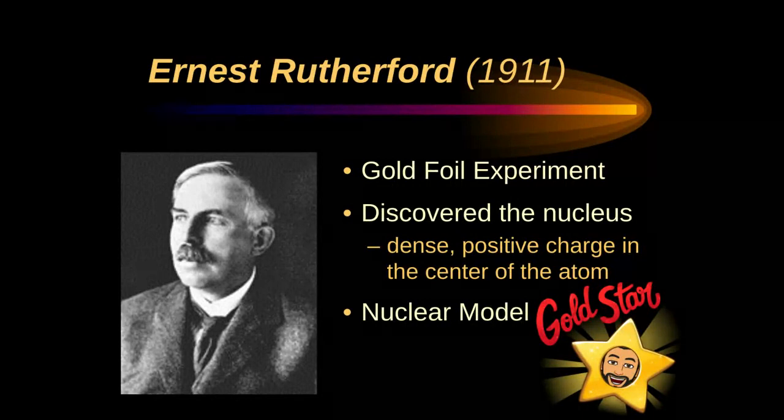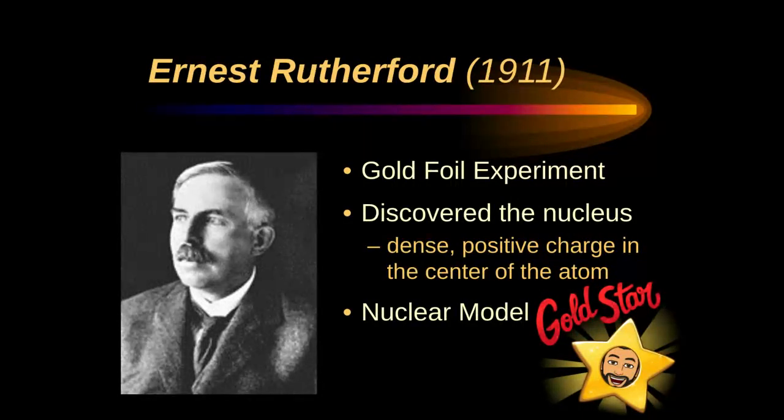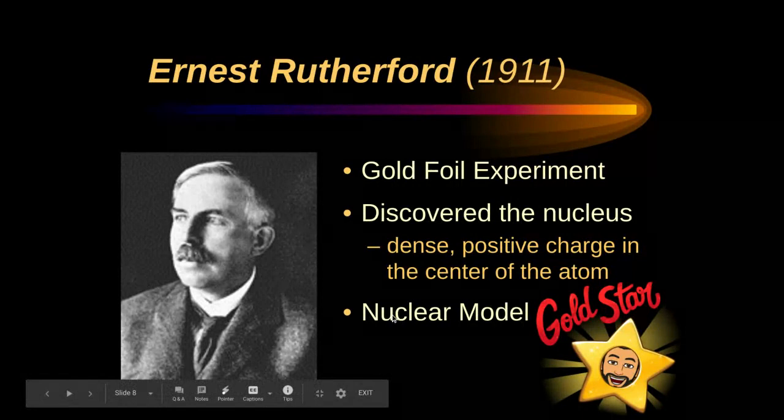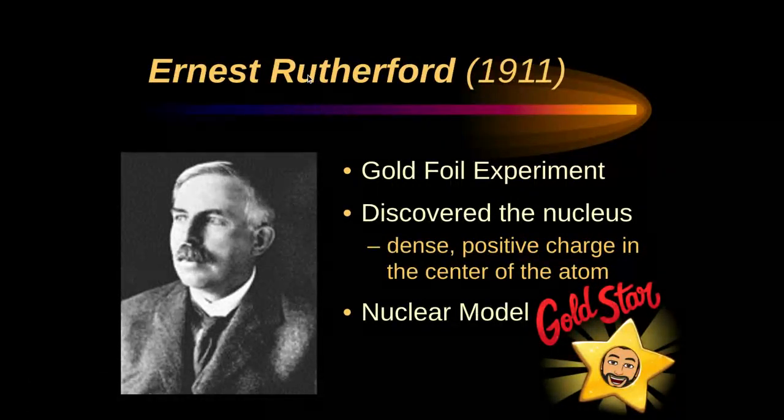So what he discovered is the nucleus of the atom, which is a dense positive charge in the center. He didn't know about anything in the nucleus. He just knew that there was a dense positive nucleus in the center. So his model was called the nuclear model. And the way that I remember that is Rutherford has a U, so does nuclear. It's actually pronounced Rutherford, but I say Rutherford was the nuclear model, even though it's mispronouncing his name.